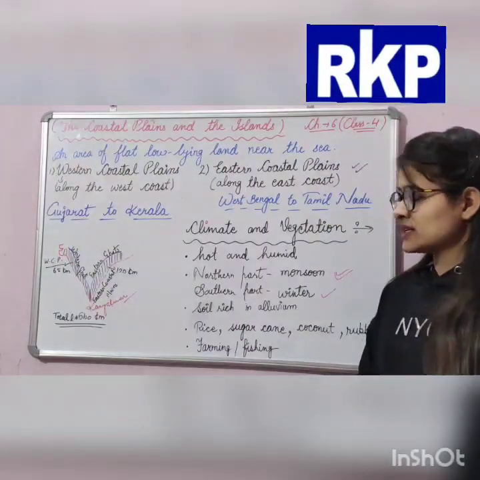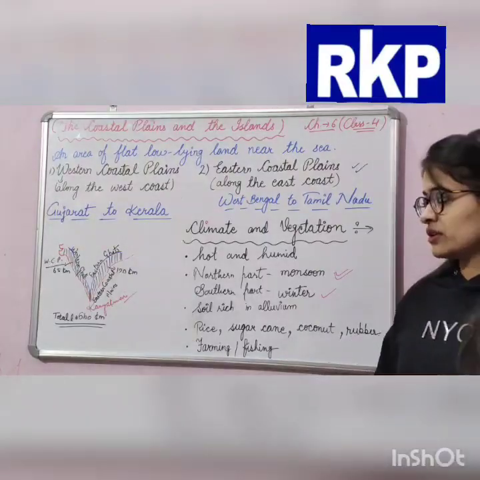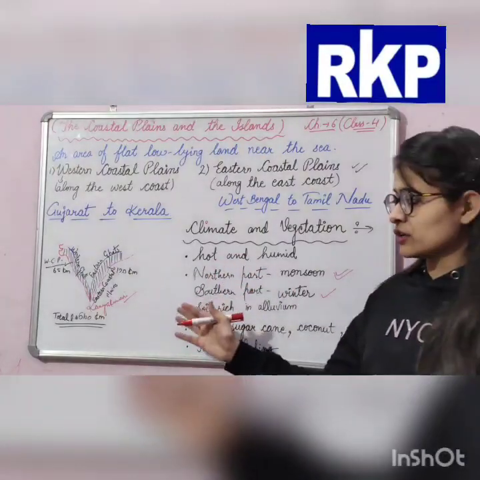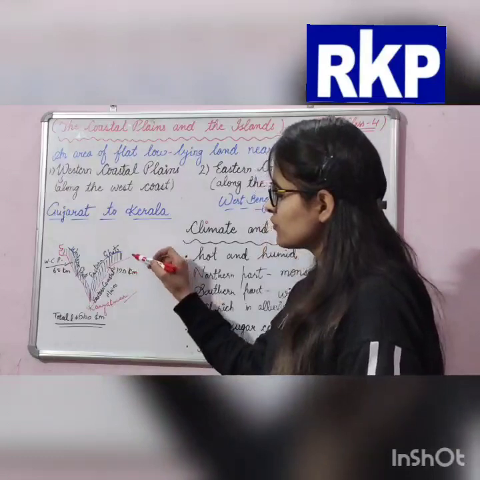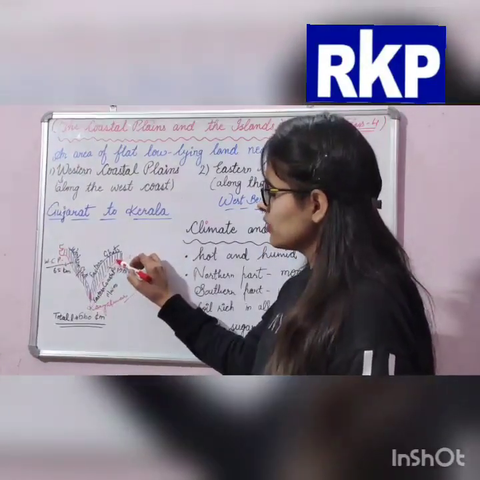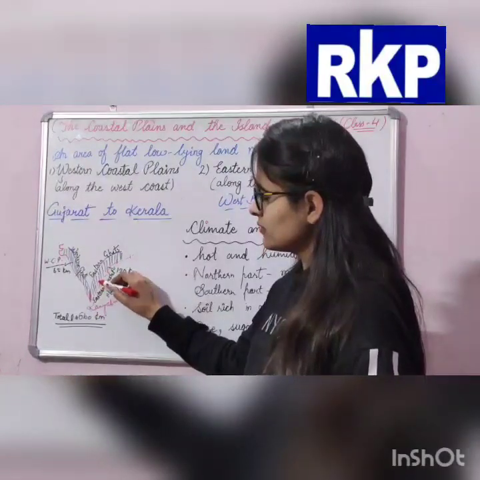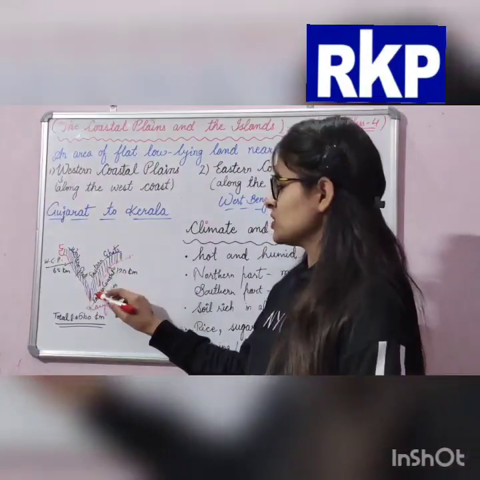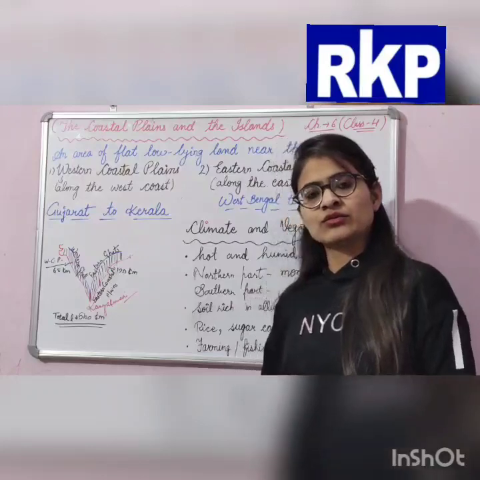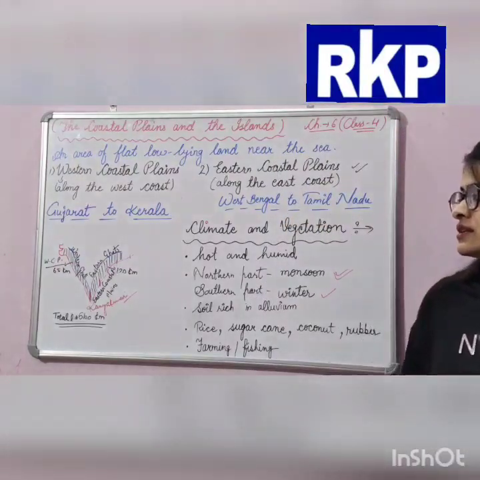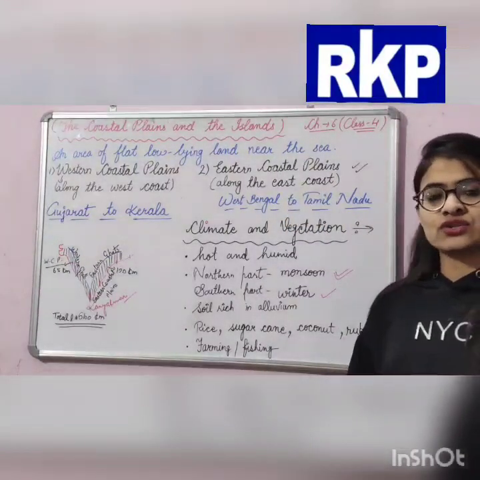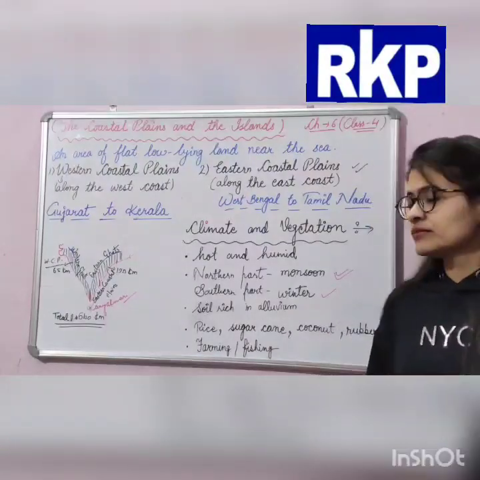Now here are some states that are included in Eastern Coastal Plains. First of all, West Bengal, then Odisha, then Telangana, and then Andhra Pradesh, and then Tamil Nadu. These are the states which are located on the coastline.